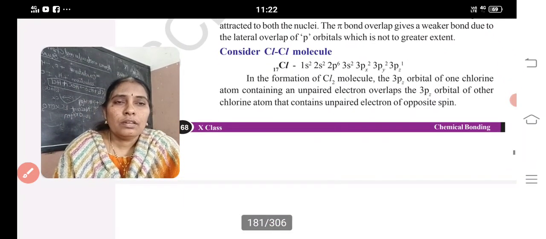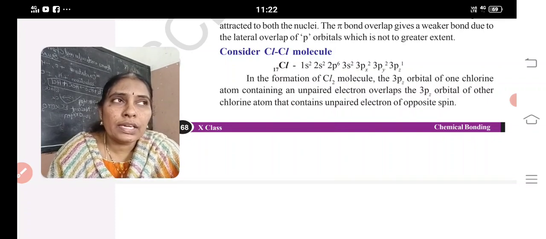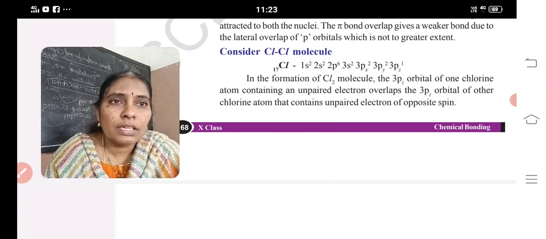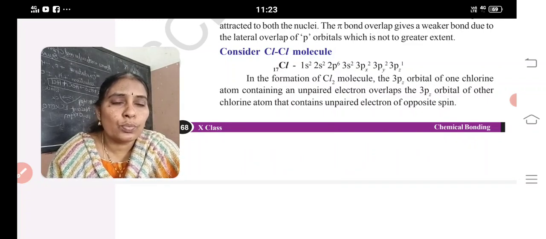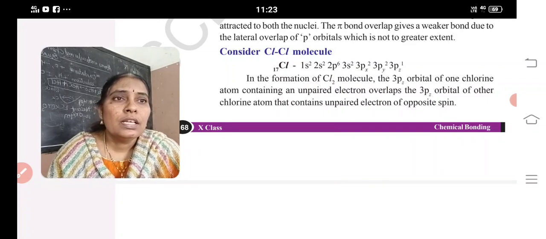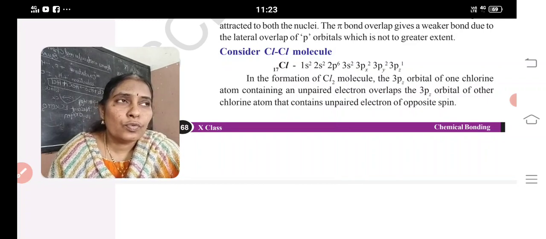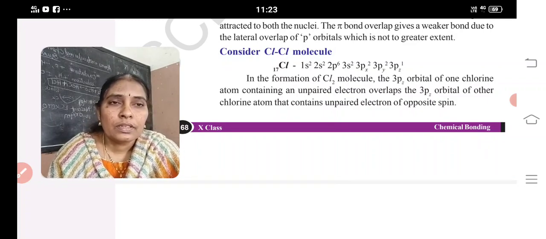Consider the chlorine molecule. When two chlorine atoms combine together, it is said to be a molecule. The atomic number of chlorine is 17, and its configuration is 1s2, 2s2, 2p6, 3s2, 3p5.